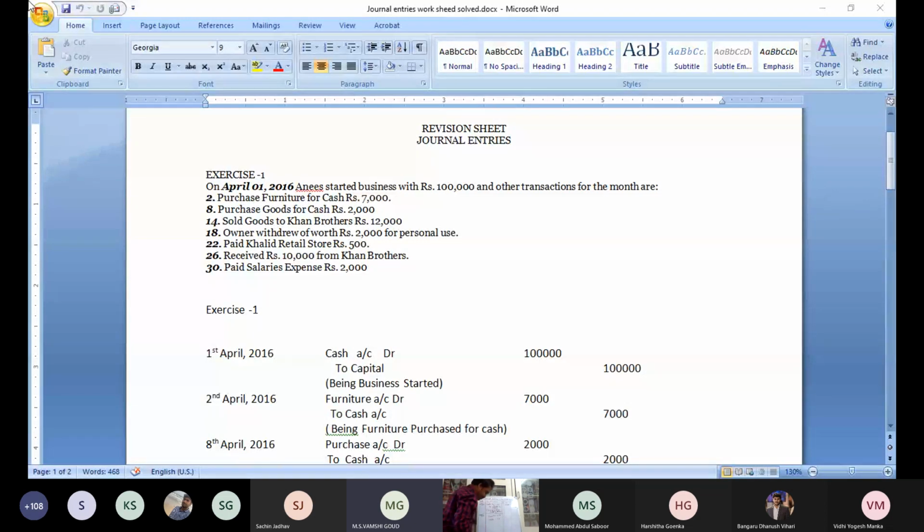Furniture account debit to cash account. So the amount is the same. What is the amount? 7,000, and again 7,000.